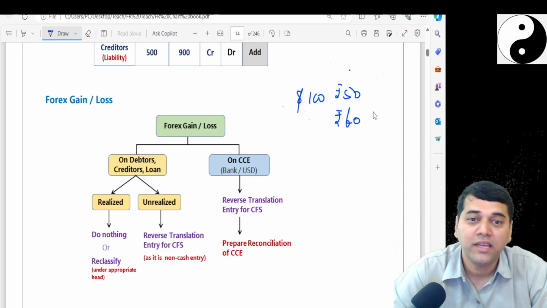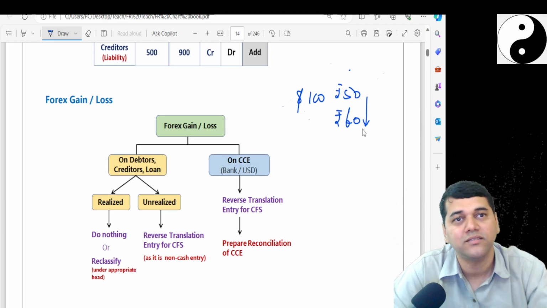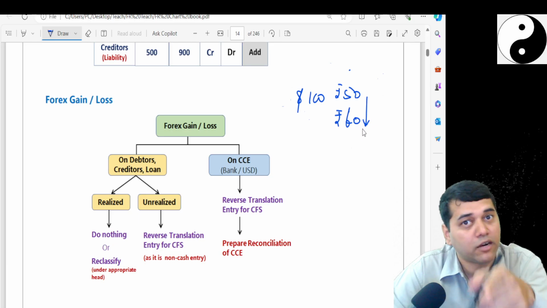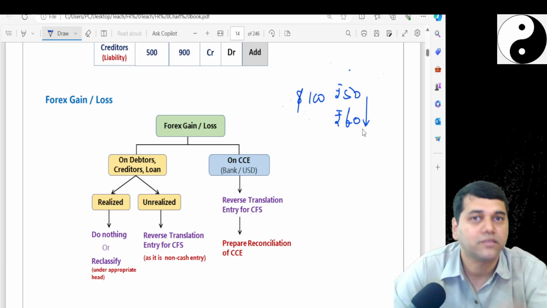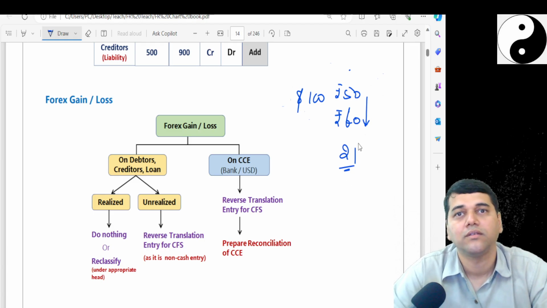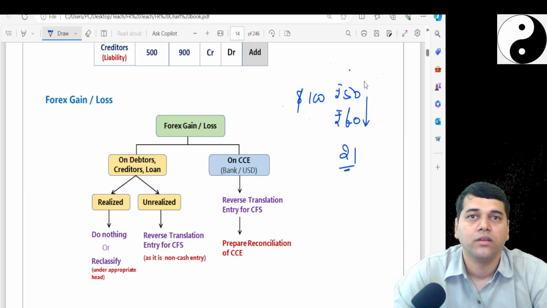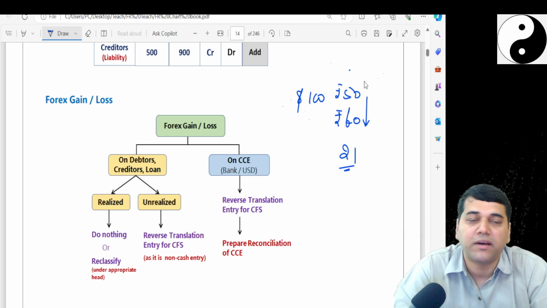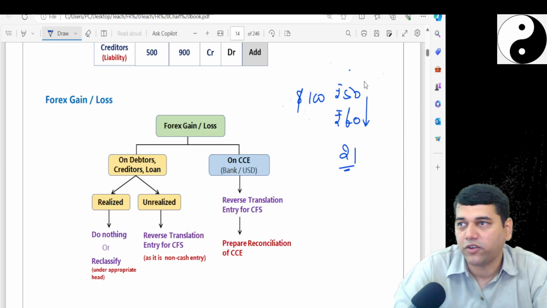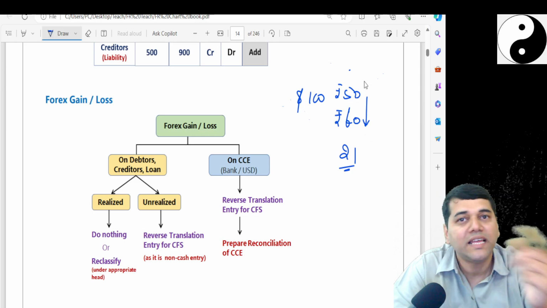I am happy. Why? Because there is an increase in the realization. Did I realize it? No, this becomes realizable later. But should I pass any accounting entry for this? Yes, that is what my Ind AS 21 says. Debtor is monetary, expressed in a fixed amount of currency, so I am supposed to restate. So what accounting entry will I pass at the end of the year? Debtor account debit, to forex gain. Now that forex gain is sitting in my P&L account. Did I realize it?